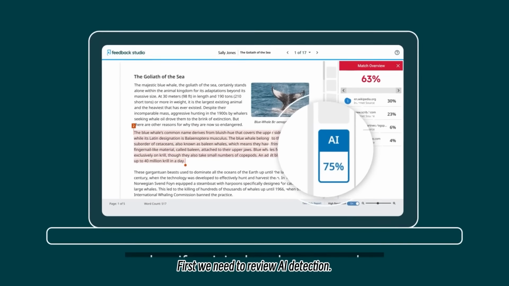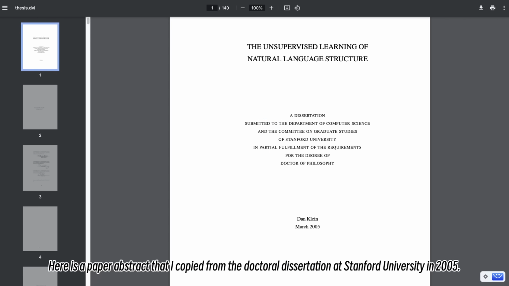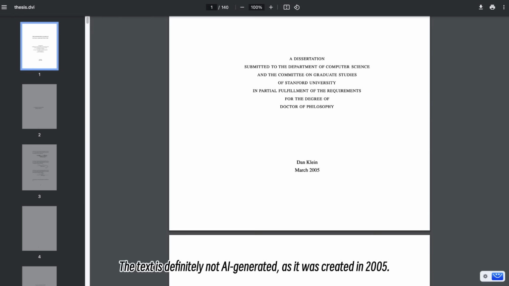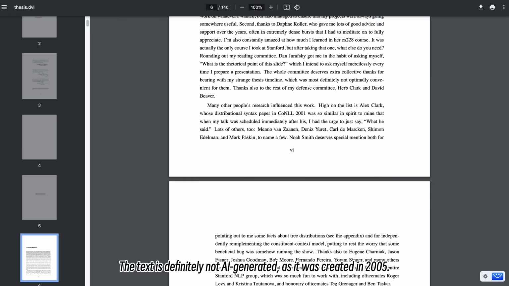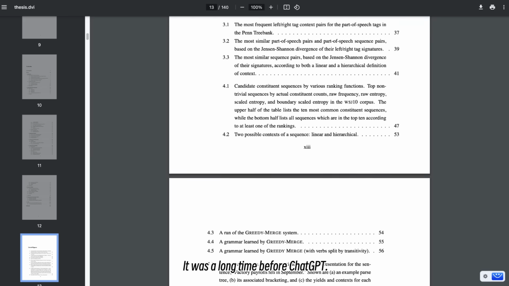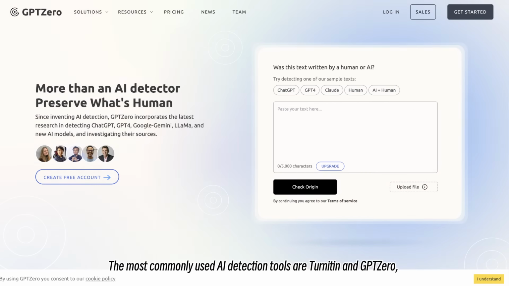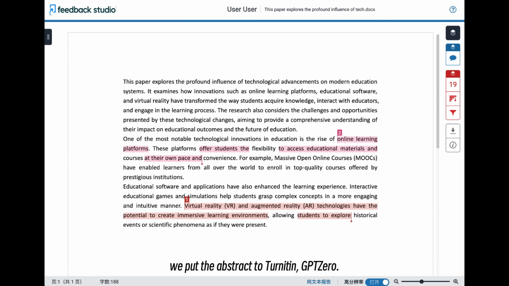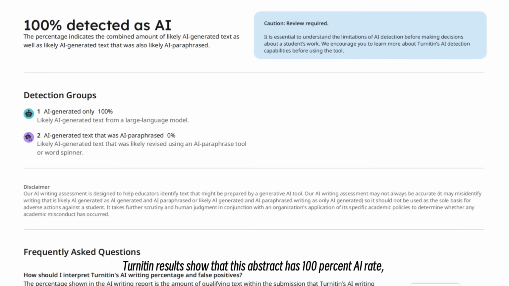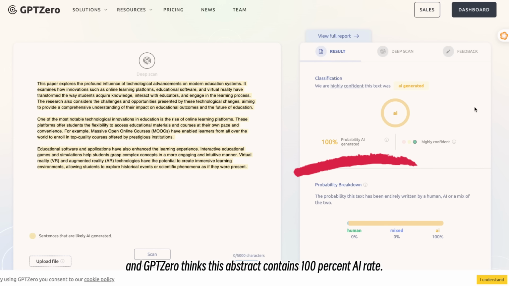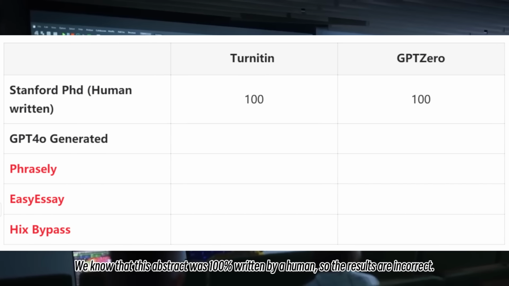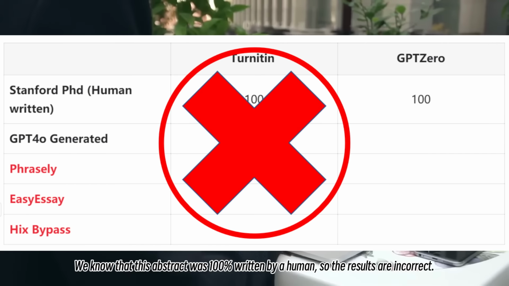First, we need to review AI detection. Here is a paper abstract that I copied from the doctoral dissertation at Stanford University in 2005. The text is definitely not AI generated as it was created in 2005. It was a long time before ChatGPT. The most commonly used AI detection tools are Turnitin and GPT-0. We put the abstract into Turnitin and GPT-0. Turnitin results show that this abstract has a 100% AI rate, and GPT-0 thinks this abstract contains a 100% AI rate. We know that this abstract was 100% written by a human, so the results are incorrect.